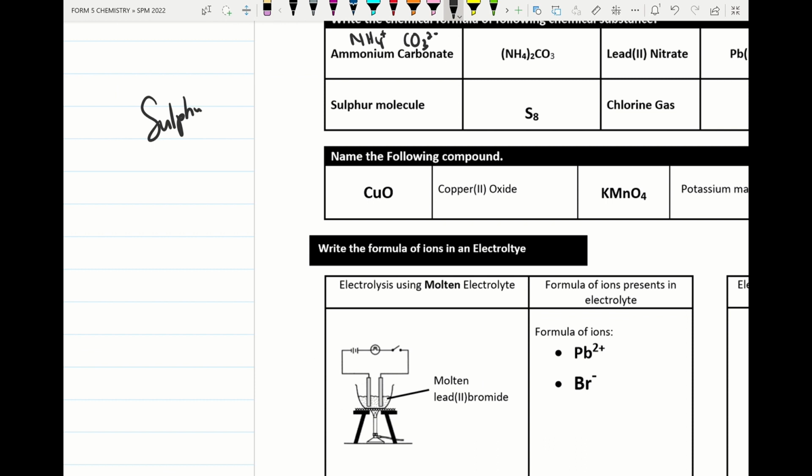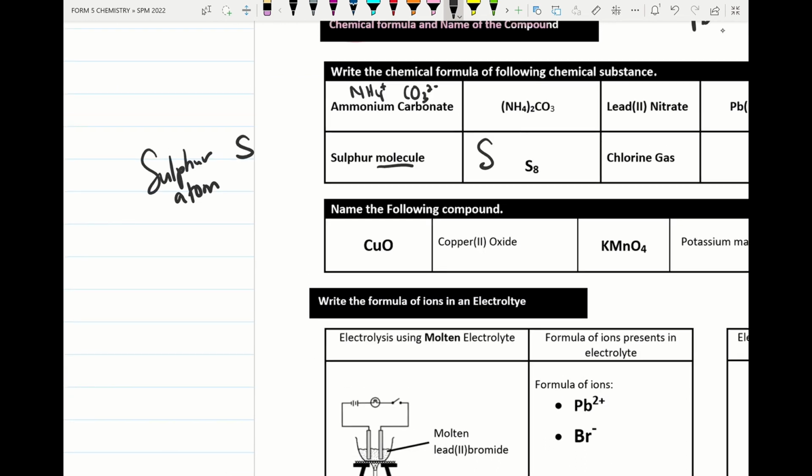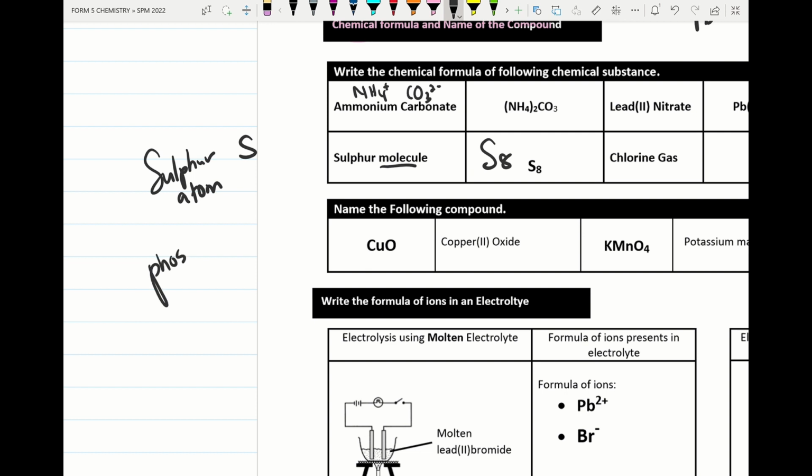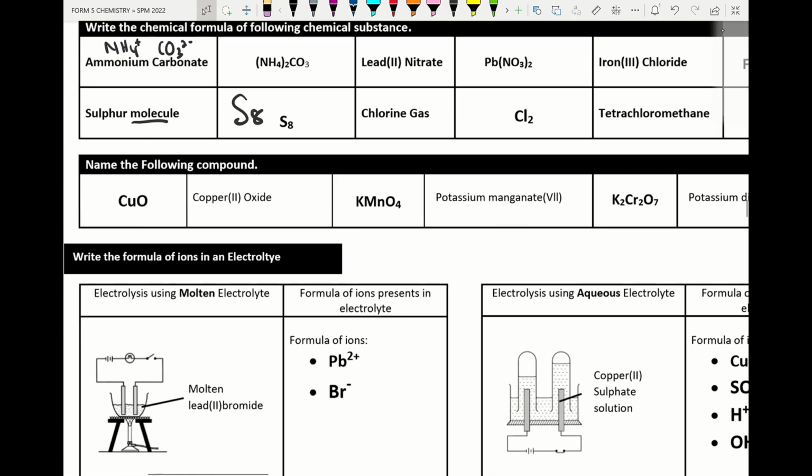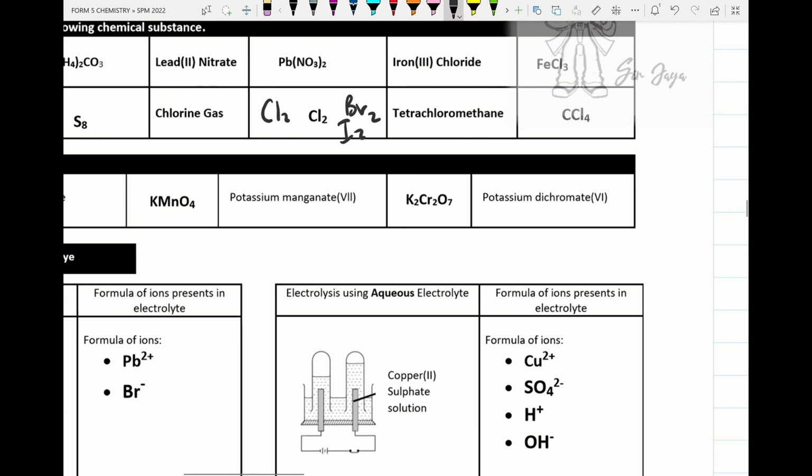Please remember about sulfur: when they say sulfur atom, we put S, and when they say sulfur molecule, we must put S8. When they say phosphorus atom, the formula is P. When they say phosphorus molecule, the formula is P4. For chlorine gas, please write Cl2; even bromine, please write Br2, and I2. All these exist as diatomic molecules.